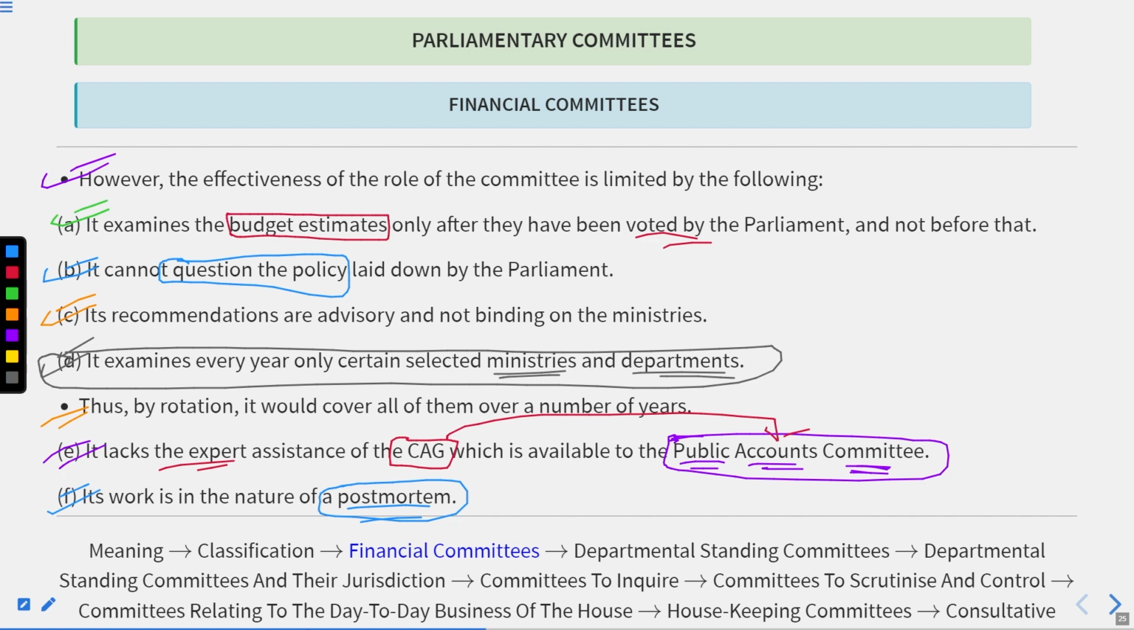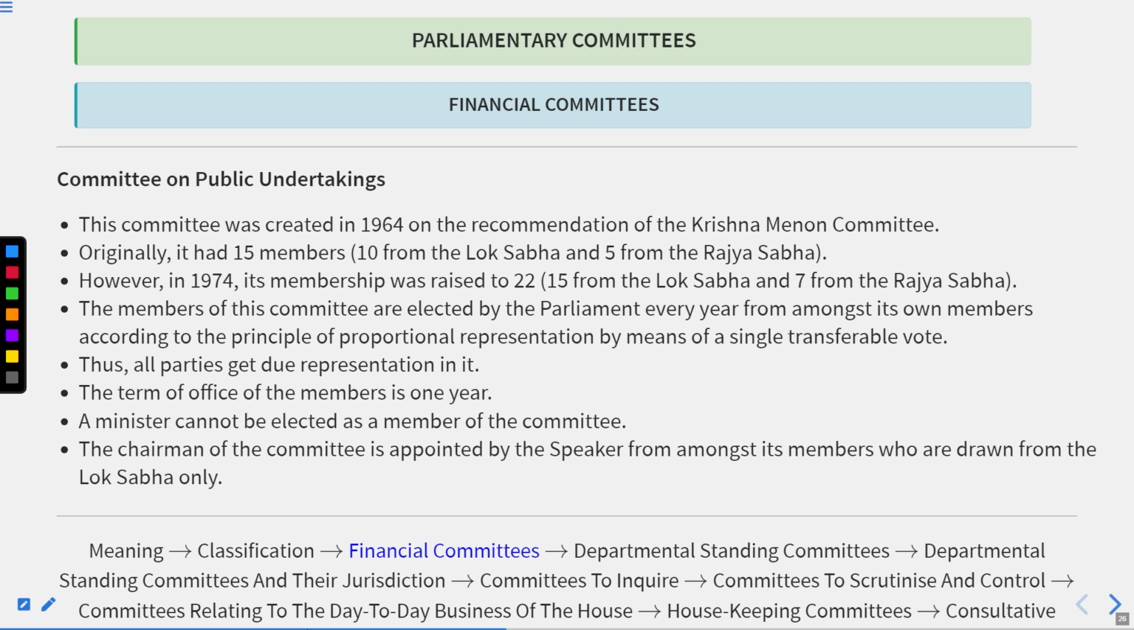Okay, now let's move forward. After this, now we are going to talk about the Committee on Public Undertakings.